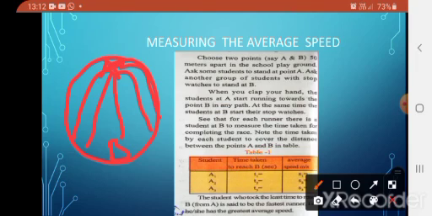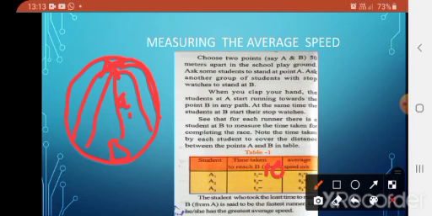See that for each runner there is a student at B to measure the time taken for completing the race. Note the time taken by each student to cover the distance between points A and B in a table. For example, student A1 takes 10 seconds.